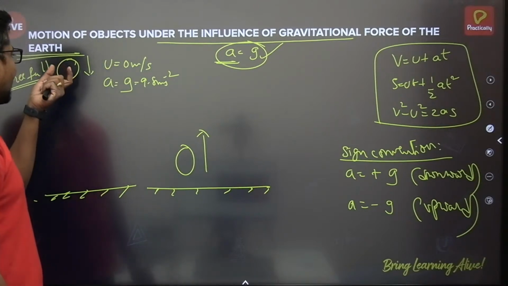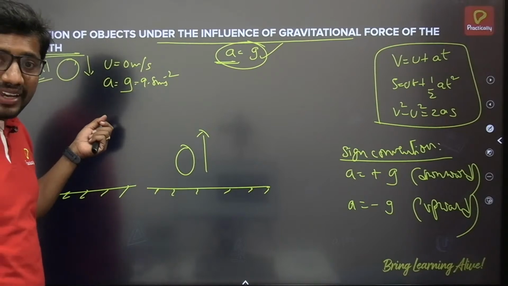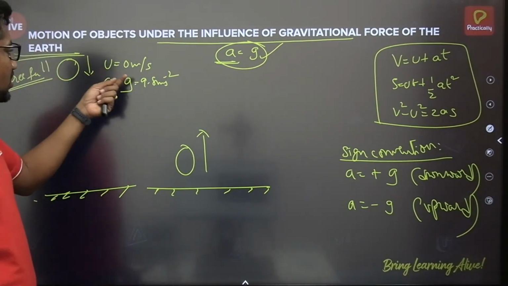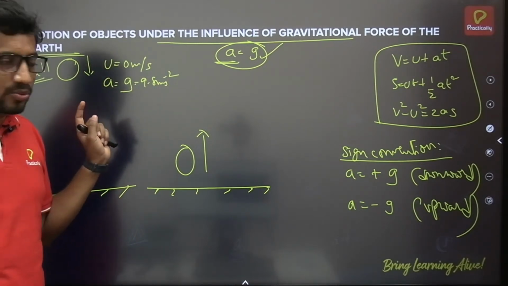So here, when I take the free fall case, when the object is traveling in the downward direction, that's very important. Initial velocity you have to take as 0 meter per second, and acceleration due to gravity 9.8 meter per second square.